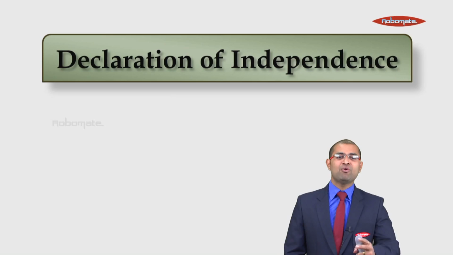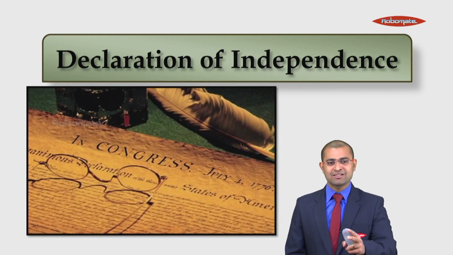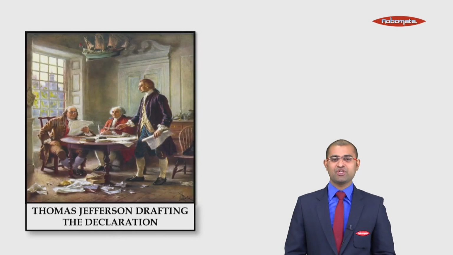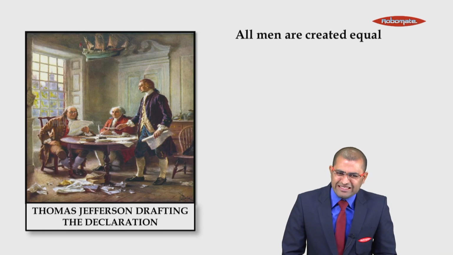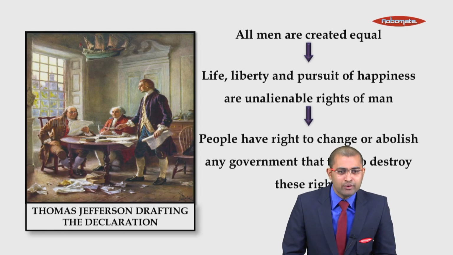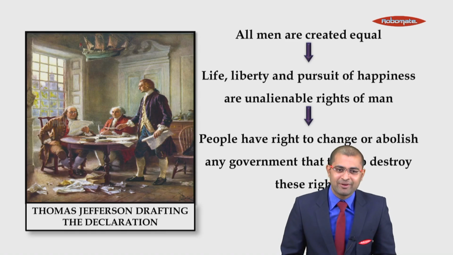Before this war, there was a declaration drafted by 13 colonies. And this declaration was drafted by Thomas Jefferson. This declaration says that we hold these truths to be self-evident that all men are equal. When we are born, we are guaranteed 3 rights, that is life, liberty and pursuit of happiness.